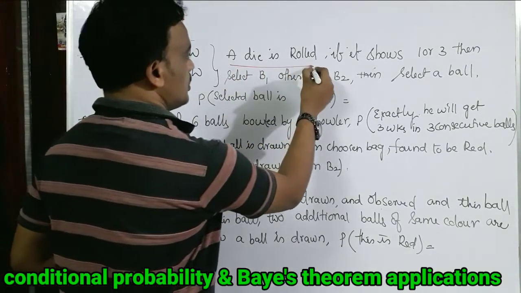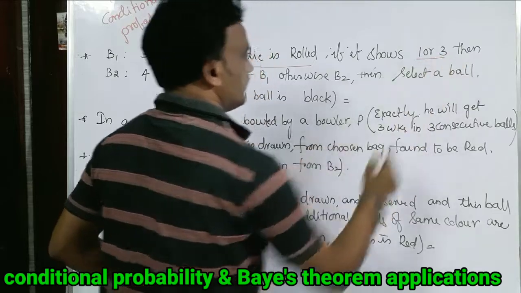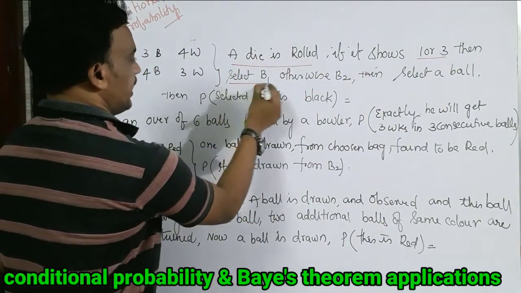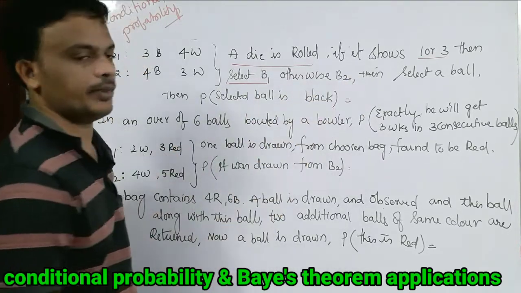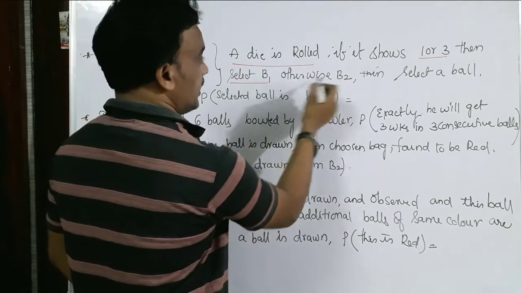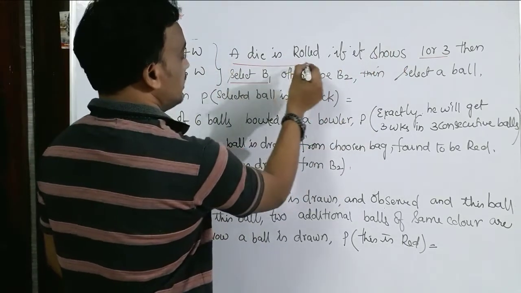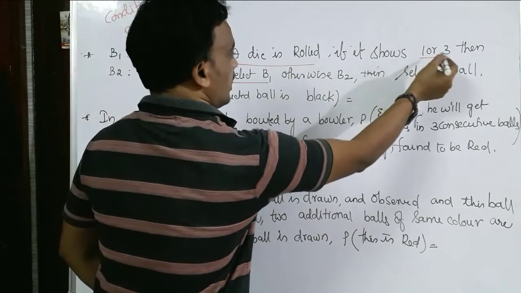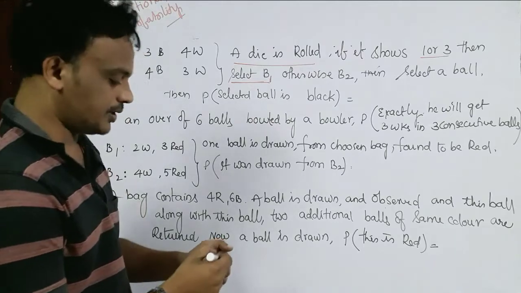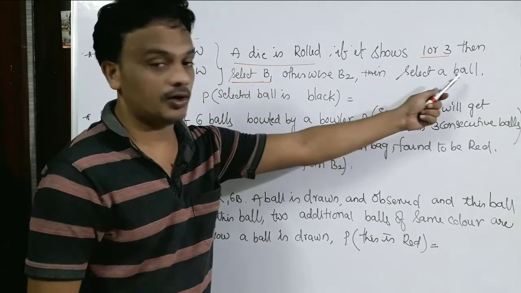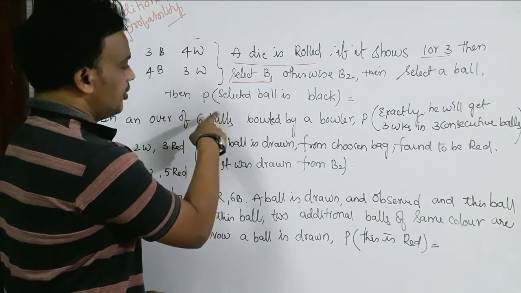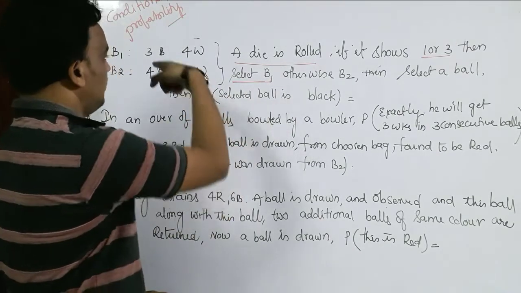A die is rolled, and if it shows 1 or 3, then only we select bag 1, otherwise bag 2. From the selected bag we select a ball. Finally they ask for the probability that the selected ball is black.